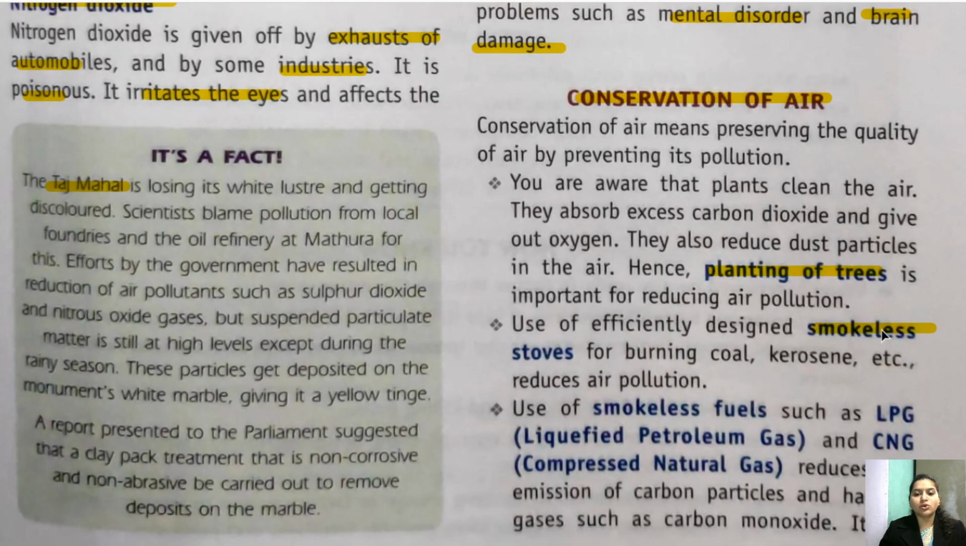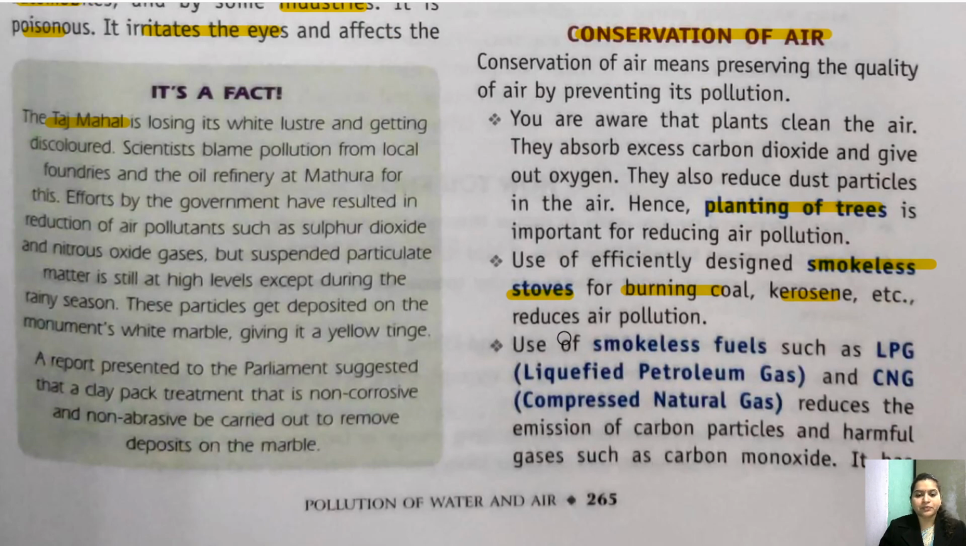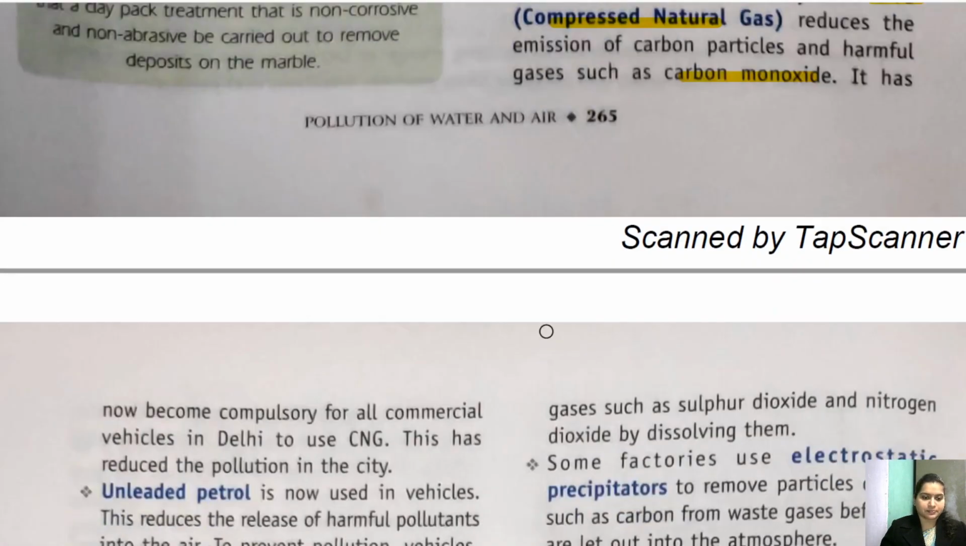Using the smokeless stoves जो हम use करते हैं for burning coal and kerosene, we should use smokeless stoves. ठीक है, smokeless fuels such as LPG, that is liquefied petroleum gas, and CNG, compressed natural gas, reduce the emission of carbon particles and harmful gases such as carbon monoxide. So we should just focus on all these things.